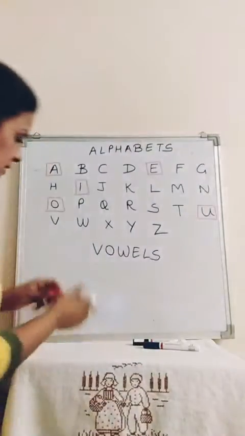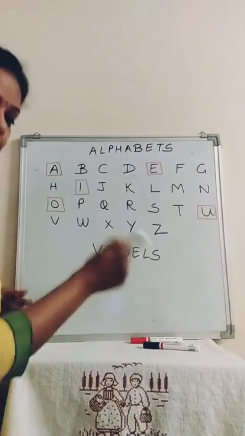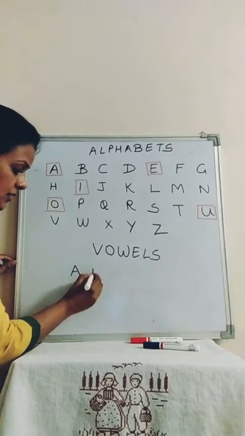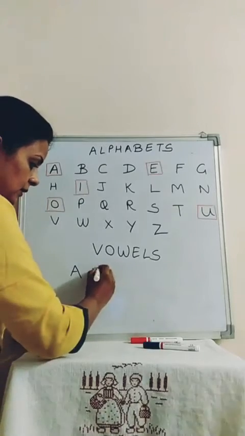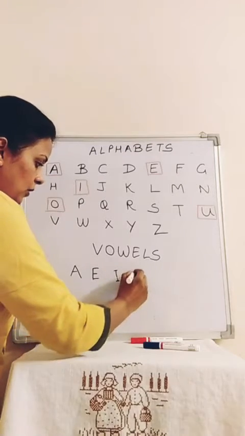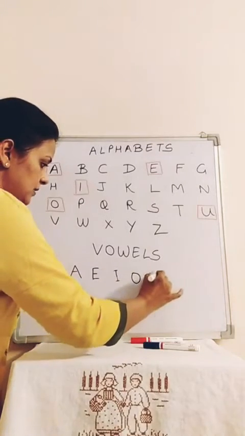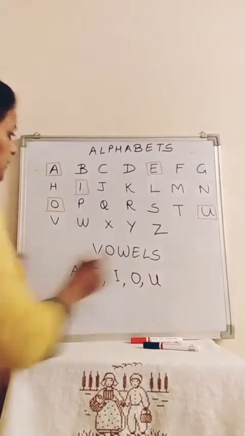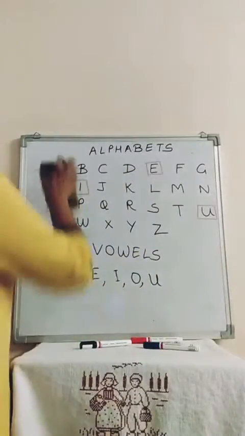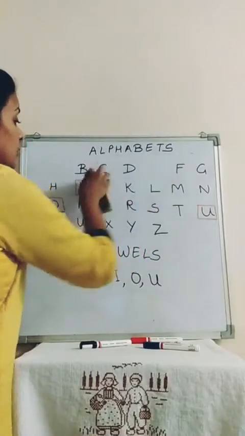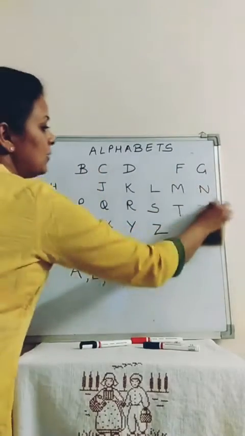So let me write all the vowels individually, so as to make it more clear. A, E, I, O and U are the vowels. Okay. So should we remove all the vowels from the alphabets? Okay. I am removing all the vowels from the alphabets.